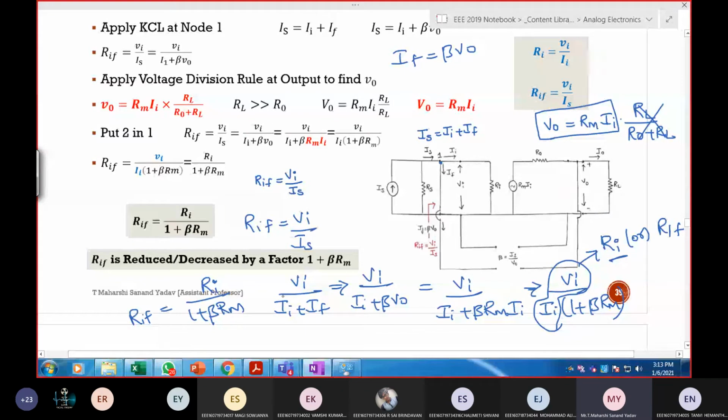So what is happening to the gain? Increases or decreases? Decreases. So RIF is decreased by a factor 1 plus beta times RM.